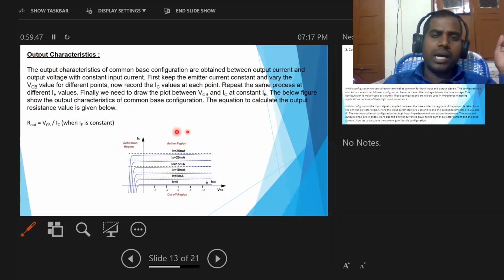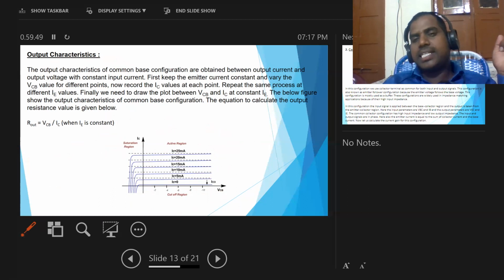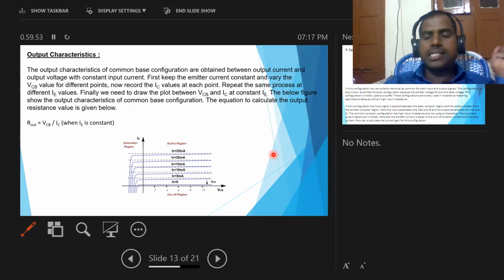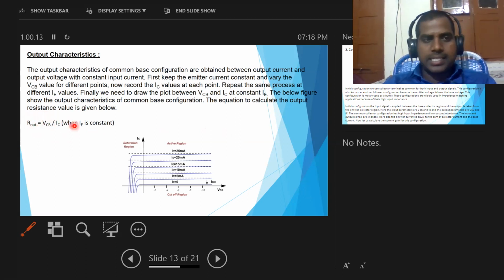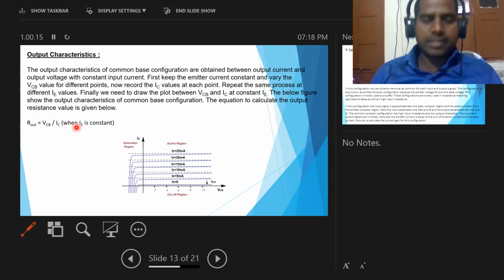Here we want to know the output resistance of the common base configuration. For that, we have one equation, that is Rout equal to VCB by IC. VCB means output voltage, and IC is output current. This ratio gives the output resistance for common base configuration.